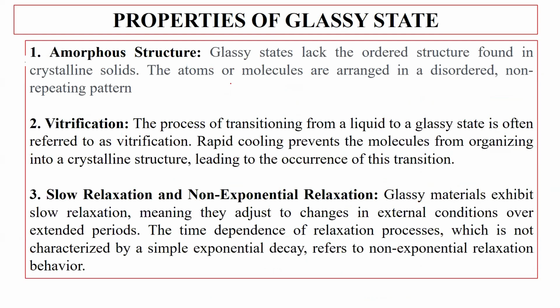So after that, what are the properties of glassy state? For example, if question 5 marks comes, what you mean by glassy state and what are the properties of glassy state? So you can write down the first part is amorphous structure. I already told you the glassy state is having amorphous type of structure. Amorphous means it is non-crystalline in nature and it is not having a particular type of fashion of atoms or molecules arranged. It is having disordered type of arrangement.